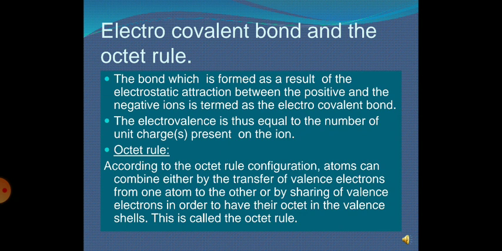Now what does the octet rule tell us? According to the octet rule, atoms can combine either by the transfer of valence electrons from one atom to another, or by sharing of valence electrons, in order to have their octet in the valence shells. This is what we call the octet rule.